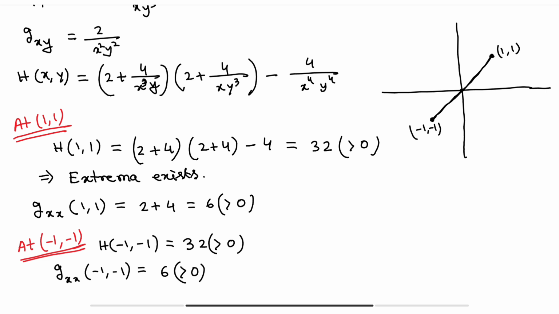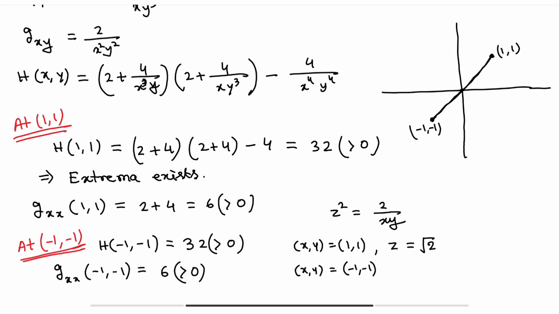So obviously we need the value of z, and we know that z square equals 2 by xy. So when x comma y equals 1 comma 1, then z equals root over 2. Again when x comma y equals minus 1 comma minus 1, then again z equals root over 2. That means the z value is the same, plus or minus root 2 because of the square root.